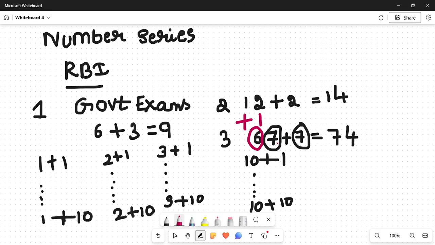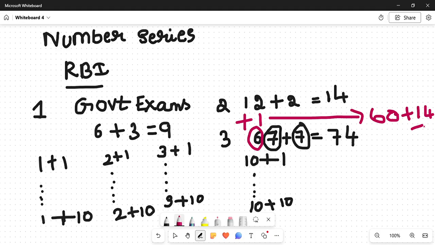So here there is a method given. They have taken 6 as 60, and they have taken 7 plus 7 is 14. So 60 plus 14 is 74, they're telling. That's also good, guys.